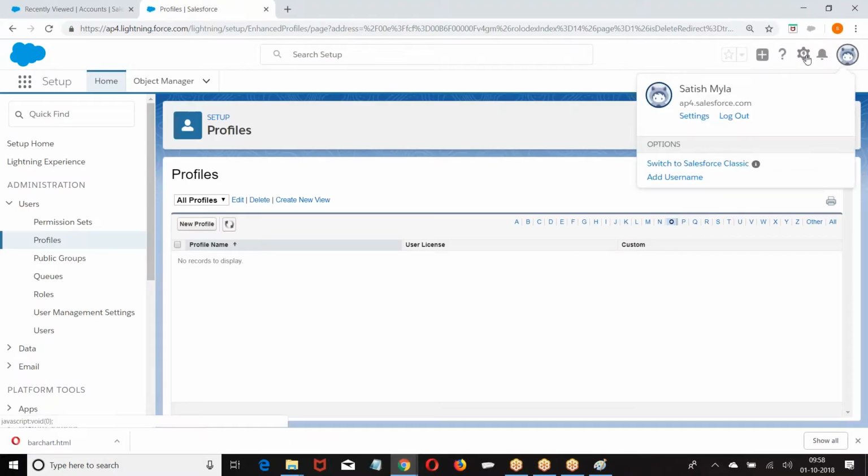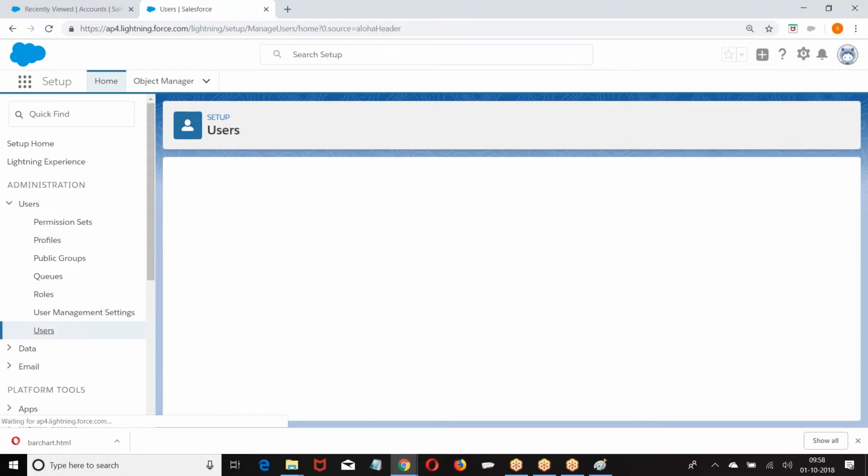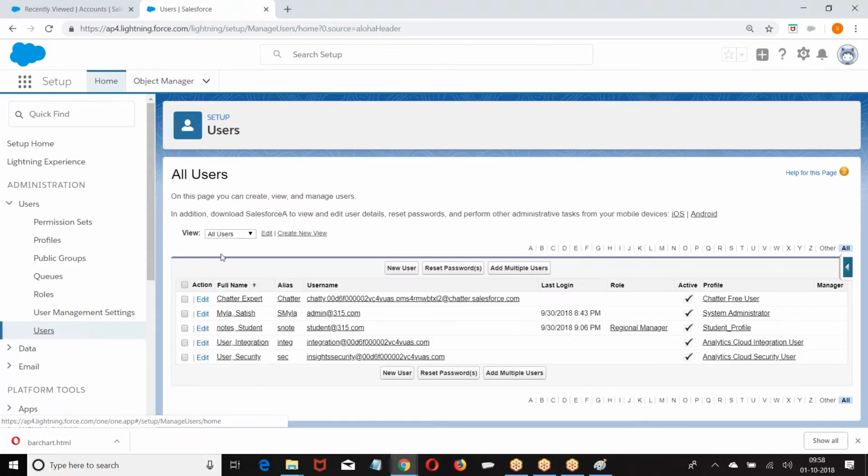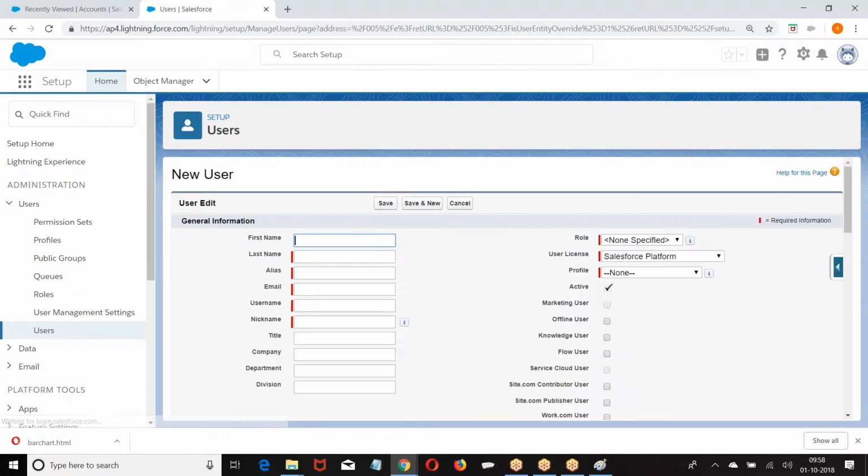What do you create? Setup, administration, users, then we are getting new user. What is the navigation? Setup, administration, users, enter the data.